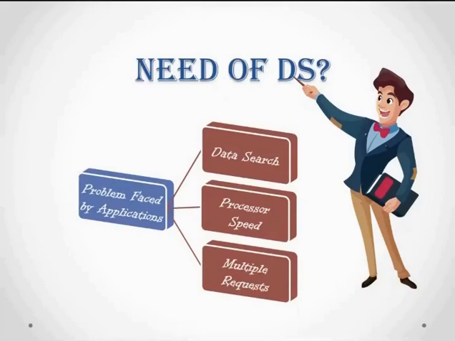One is data search, another one is processor speed, another one is multiple requests. So what is data search here? Why is the application facing a problem under data search if we are not using data structure concepts? Just have a clear cut idea: all these three problems are related to not using a data structure.